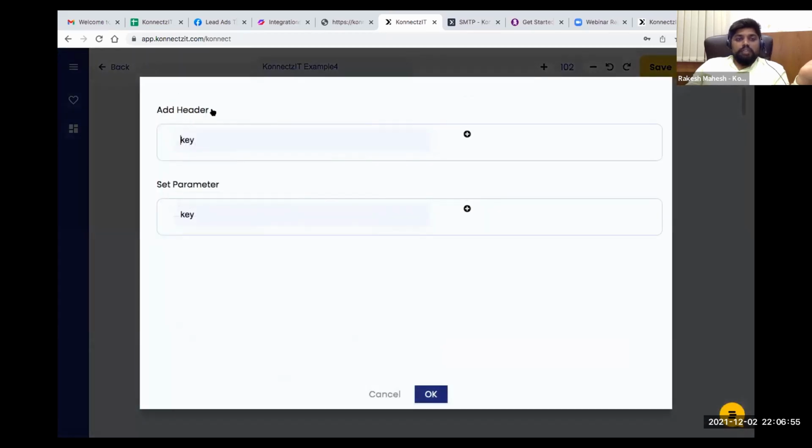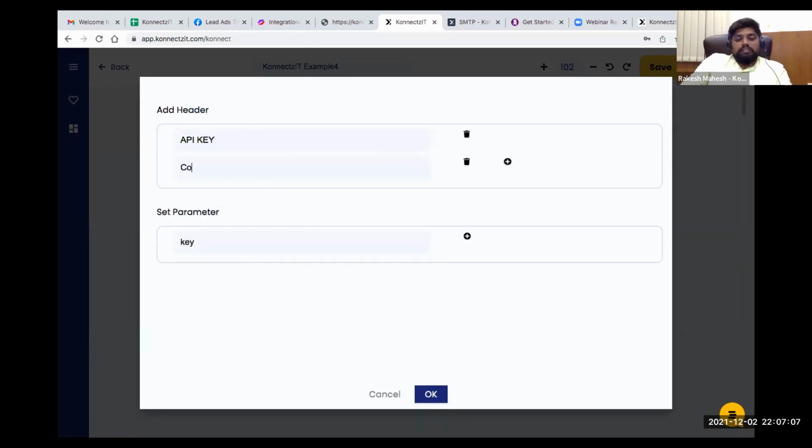So basically you can set these two parameters, that is your header parameters and also the body parameters. For example, if the header contains an API key, you can just add the API key, and you will know the content type. If you want to send a name inside your body, you can do that, and if you want to send an email, you can add that too. You can just add and delete the columns.